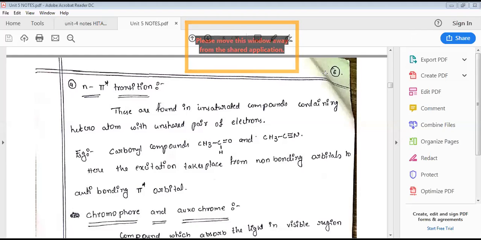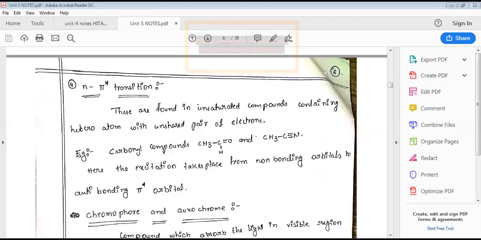And the second type of transition is N to sigma star. This is the second most energetic transition. N stands for non-bonding. Non-bonding electrons can be excited into the anti-bonding sigma orbital. The compound contains a heteroatom whose electrons can be excited into sigma anti-bonding. Any molecule which contains heteroatoms in functional groups is involved in N to sigma star transition.